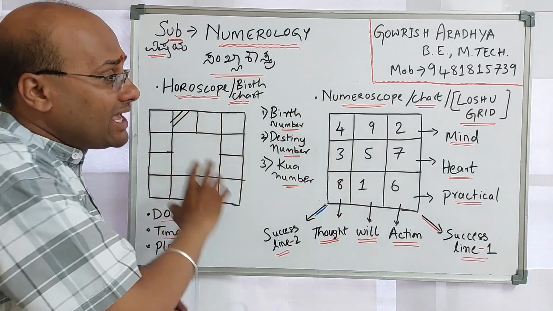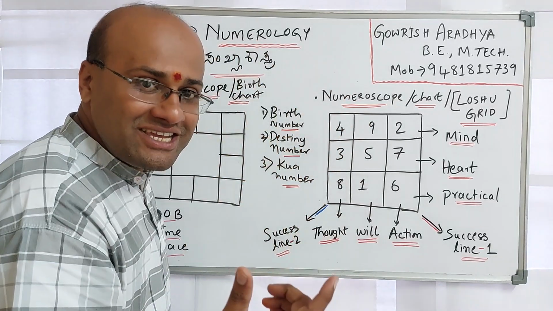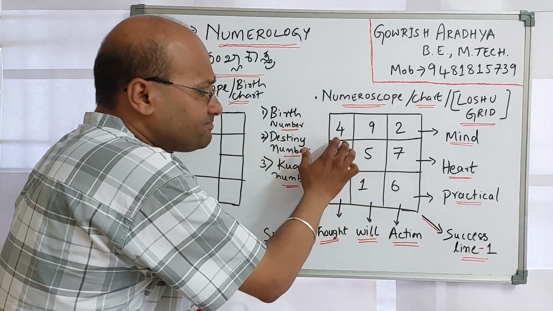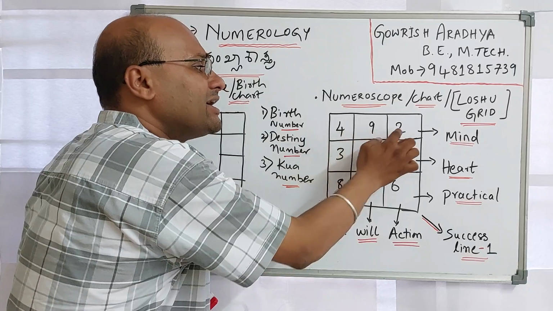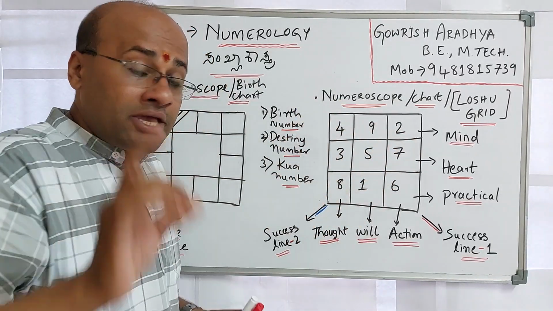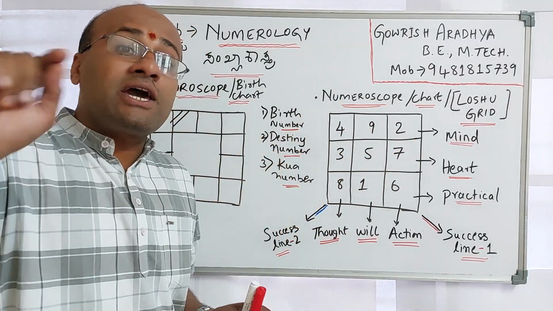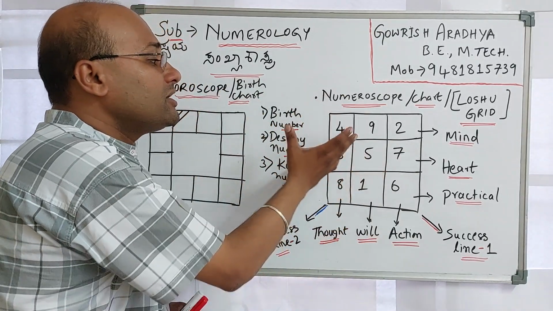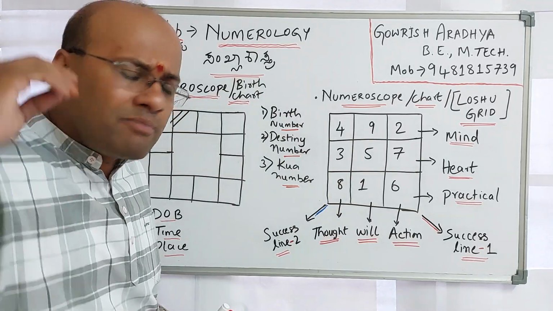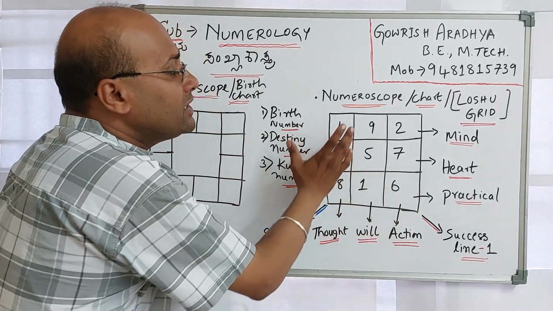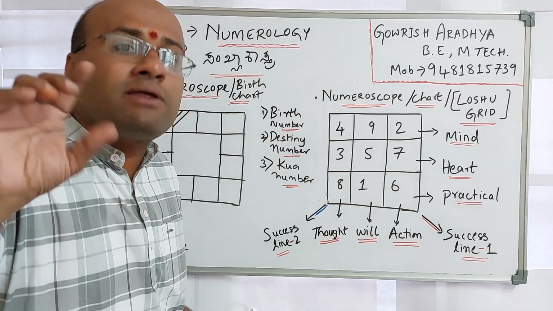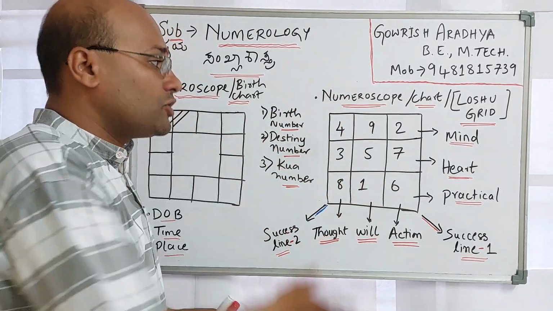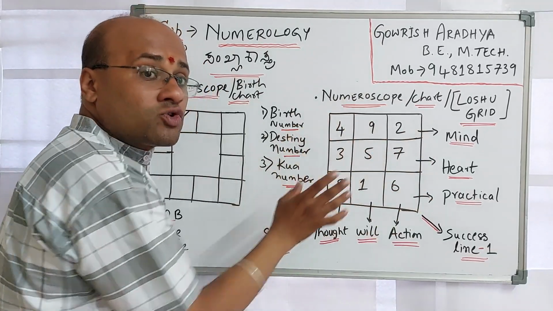But likewise, with respect to numerology, that is the beauty of numerology, friends. Here, the number 49237, what are you looking at? See here, the number 4 is connected to the planet Rahu. So the number plays a very important role, because each number is connected to a particular planet. That is one of the beauties of numerology. So this is how the numeroscope looks.